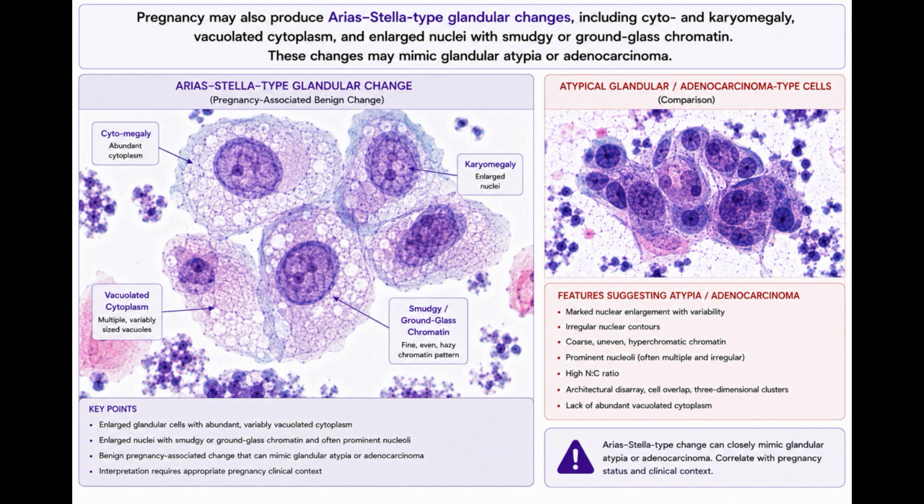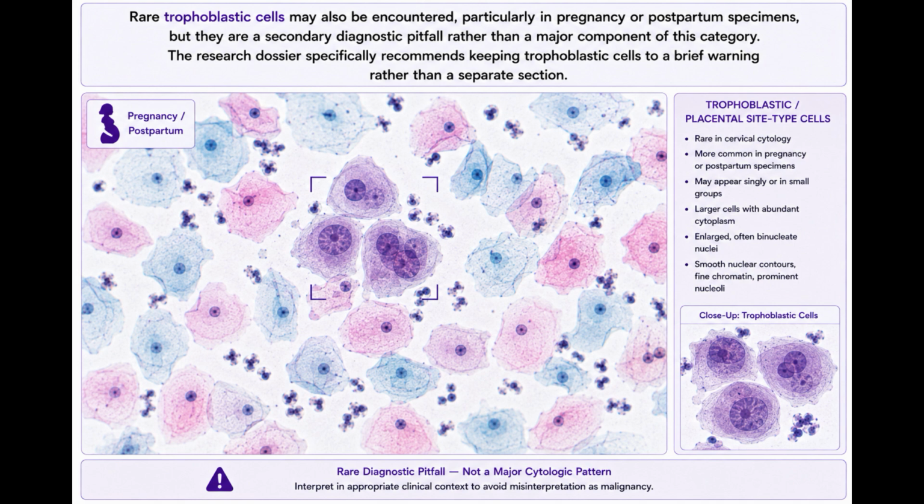Pregnancy may also produce Arias-Stella-type glandular changes, including cyto- and karyomegaly, vacuolated cytoplasm, and enlarged nuclei with smudgy or ground glass chromatin. These changes may mimic glandular atypia or adenocarcinoma. Rare trophoblastic cells may also be encountered, particularly in pregnancy or postpartum specimens, but they are a secondary diagnostic pitfall rather than a major component of this category. The research dossier specifically recommends keeping trophoblastic cells to a brief warning rather than a separate section.